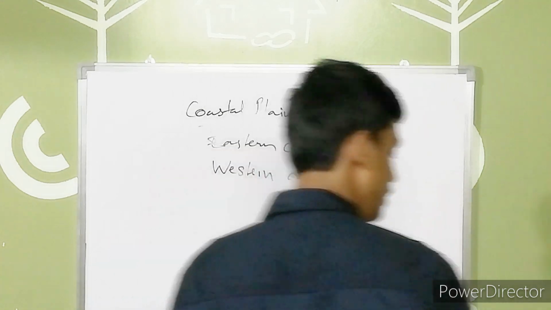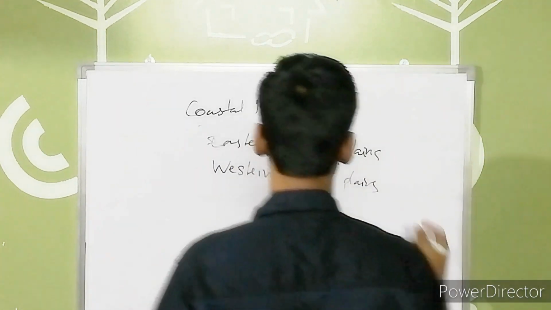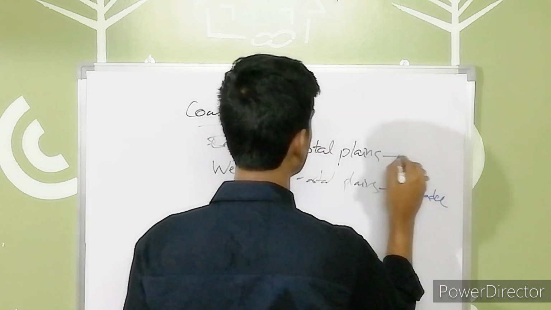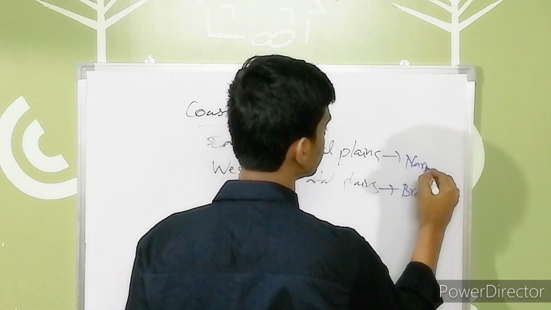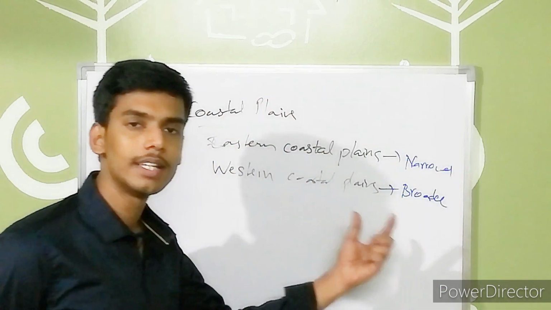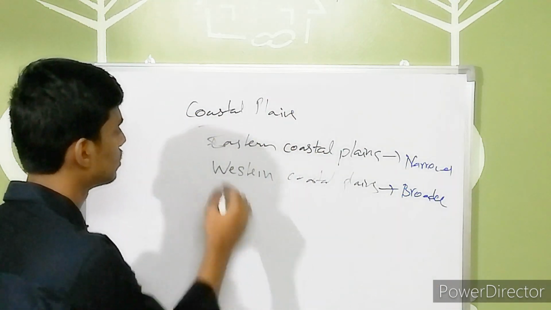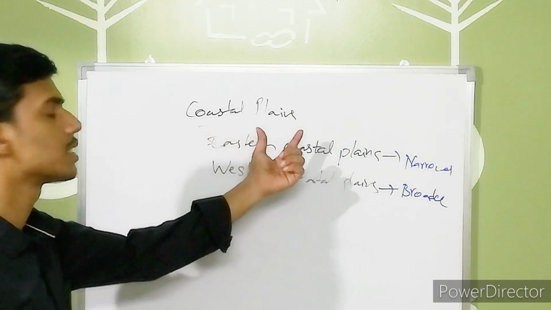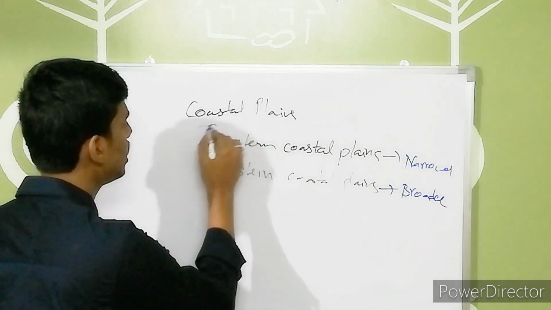So, these eastern coastal plains are broader and these western coastal plains are narrower. So in these plains itself, the Eastern Ghats and Western Ghats all exist. So when we are talking about these coastal plains, the important thing we have to concentrate on here, guys,